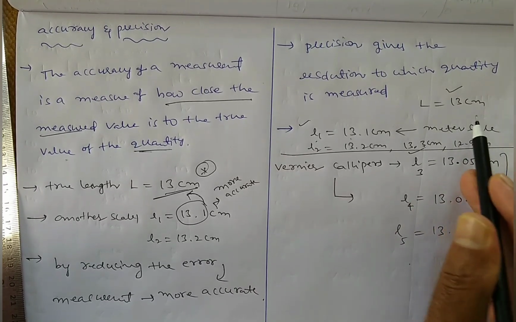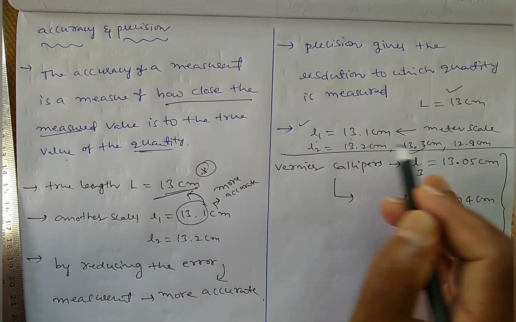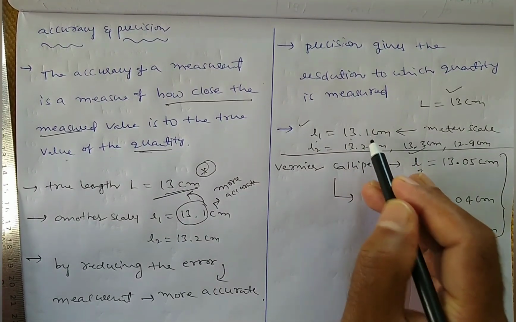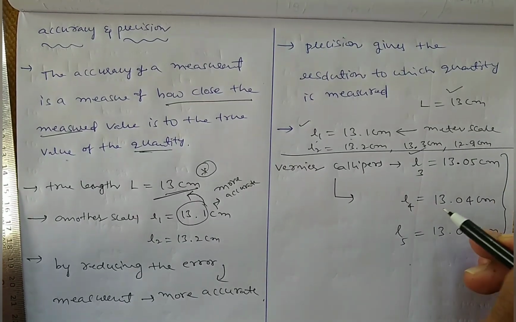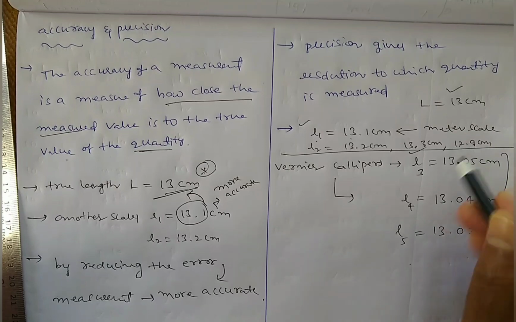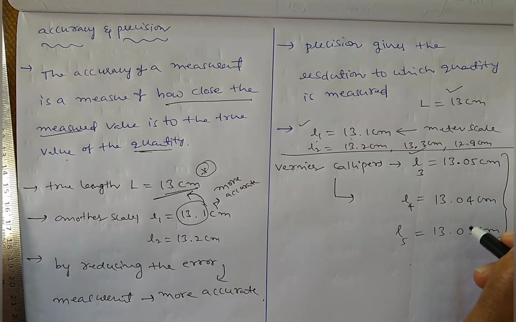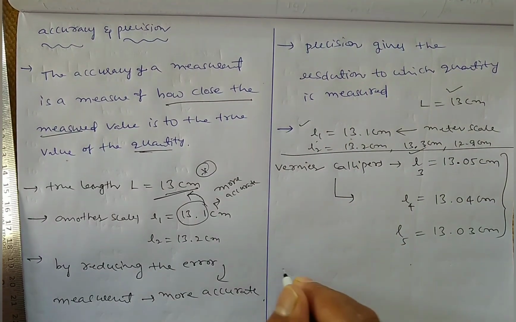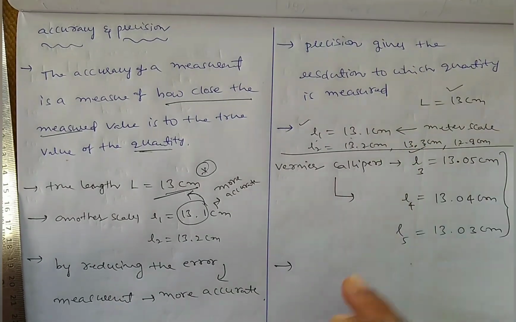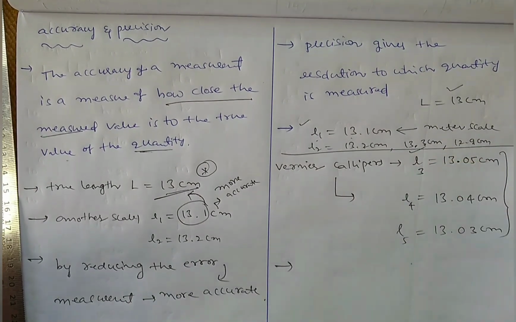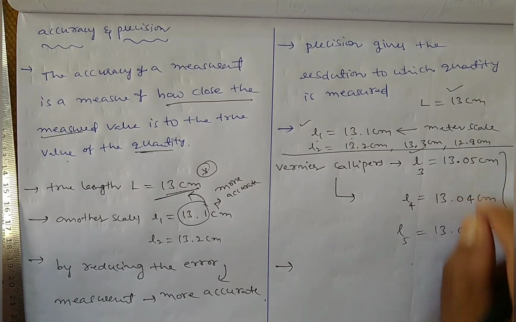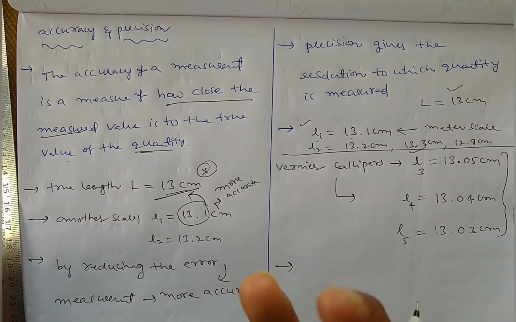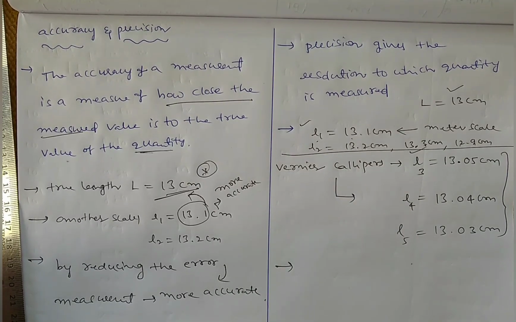In case of meter scale, these are the possible values that you can measure. But by using vernier calipers, we get 13.05, 13.04, 13.03. So from these two observations, we can conclude which is more precise. These readings are more precise. These readings are very close to each other. So precision actually gives how close the measured values are.